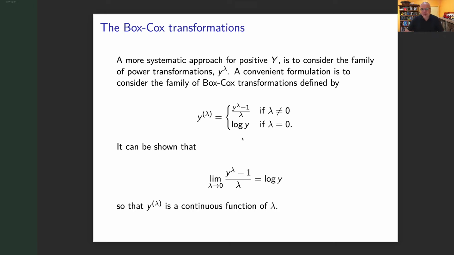In fact, you can show that the limit as lambda goes to 0 of y to the lambda minus 1 over lambda is log y. So this whole function has a single parameter lambda, and it gives you a transformation. It's continuous, so you can choose it. If I want a square, lambda equals 2. If I want a log, lambda equals 0, etc. But the nice thing is you just take your response variable, put in lambda, and it spits out the values.